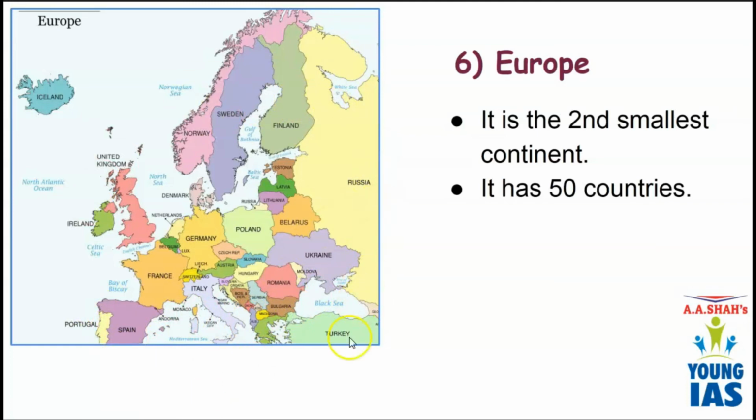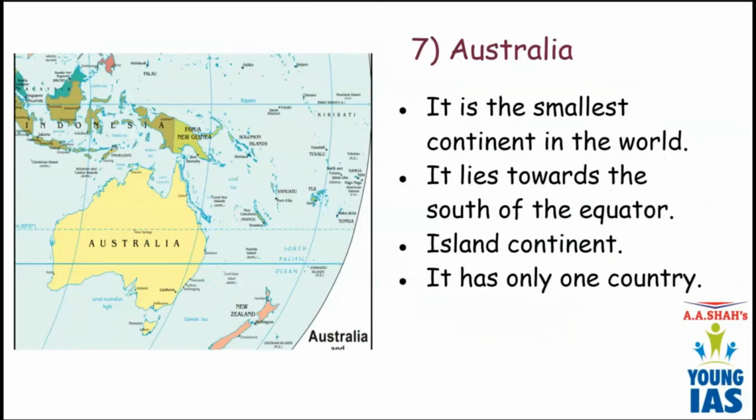Just like Russia, Turkey. Some parts of Turkey are in the Asian continent, while some parts of Turkey are in the European continent. So Turkey is also a transcontinental country. Russia is also a transcontinental country. A transcontinental country means some parts of the country lie in one continent and some parts lie in another continent. Okay. So now we have the last continent, that is Australia.